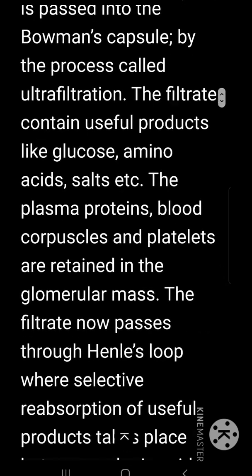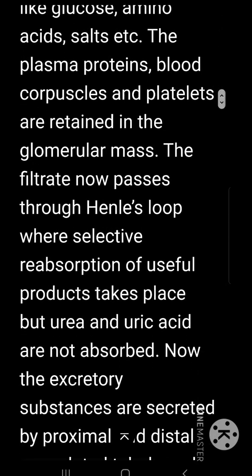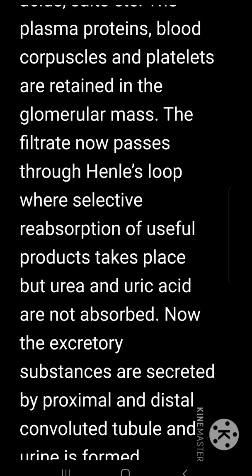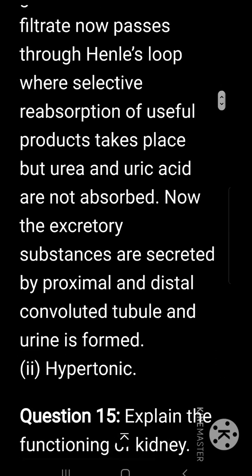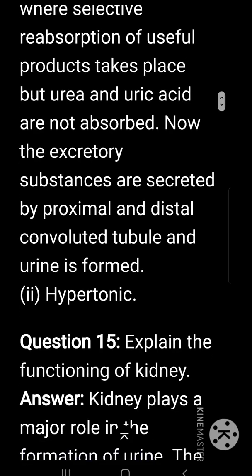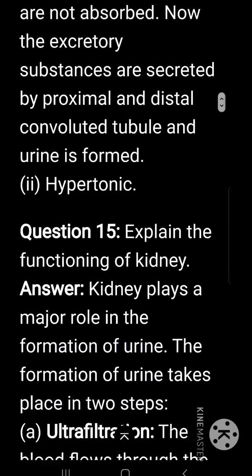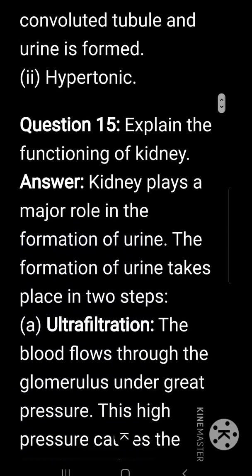The filtrate contains useful products like glucose, amino acids and salts. The plasma proteins, blood corpuscles and platelets are retained in the glomerular mass. The filtrate now passes through Henle's loop, where selective reabsorption of useful products takes place, but urea and uric acid are not absorbed. Now the excretory substances are secreted by the proximal and distal convoluted tubule and urine is formed. The urine formed is hypertonic.